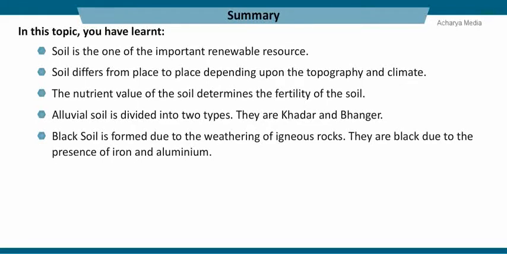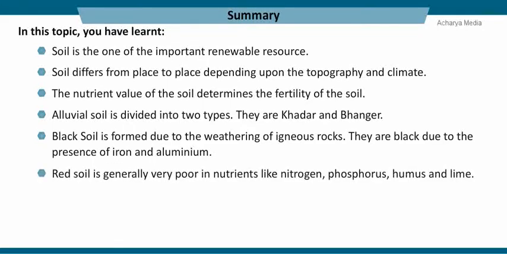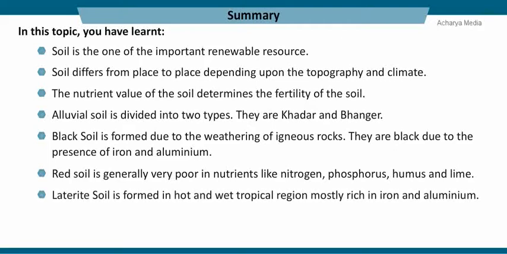They are black due to the presence of iron and aluminium. Red soil is generally very poor in nutrients like nitrogen, phosphorus, humus, and lime. Laterite soil is formed in hot and wet tropical regions, mostly rich in iron and aluminium. Desert soil is generally sandy and porous in nature.